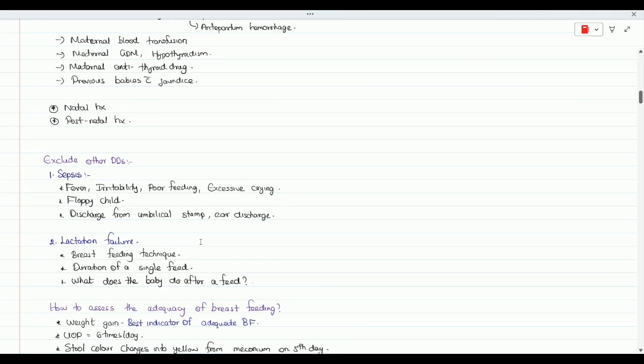And also in the antenatal history, you would have asked the pre-labor rupture of membrane. How long was there the PROM, and how was it managed? Whether there were indications for the antibiotics. Those stuffs you can mention if there is PPROM, because that is a risk factor for the neonatal sepsis. And the lactation failure, that is an important cause.